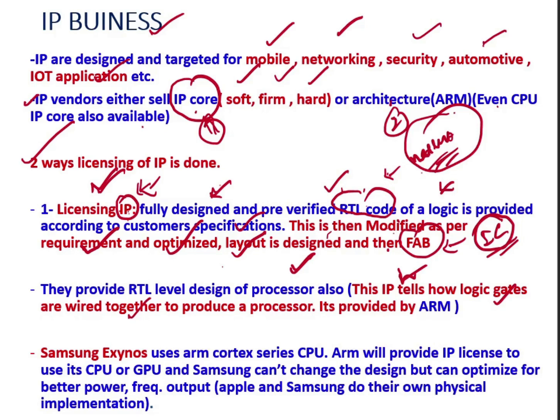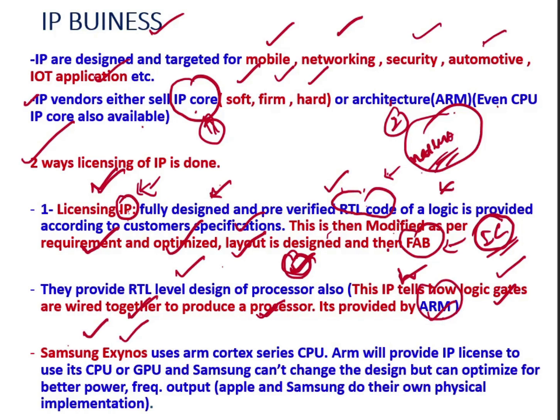So this RTL code represents the processor hardware with logic gates and their interconnection, and these logic gates produce the processor. For example, it is provided by ARM. ARM provides a license for this RTL level IP core for designing the processor where the logic gates are wired together. So it is provided by ARM. Another example is the Samsung Exynos.